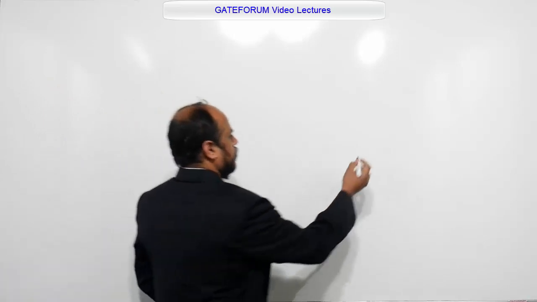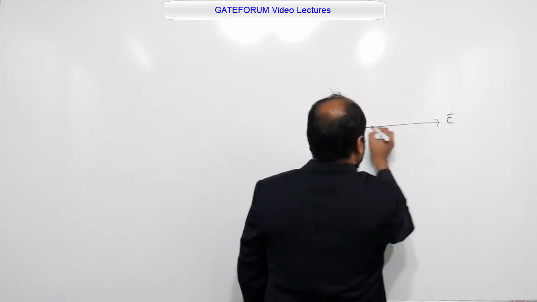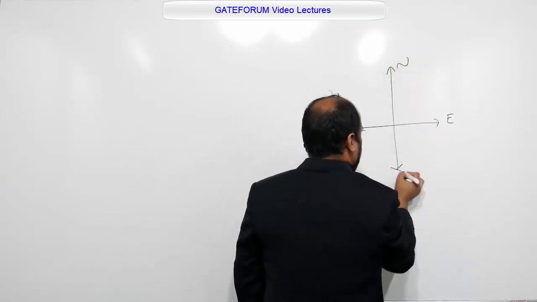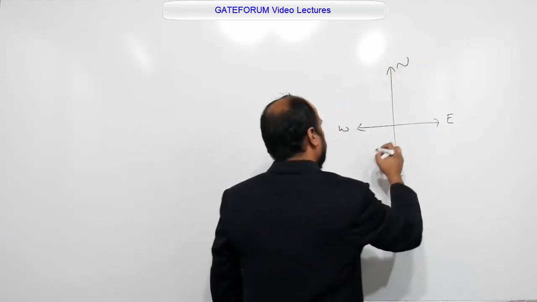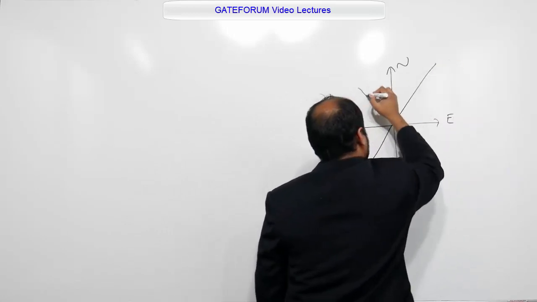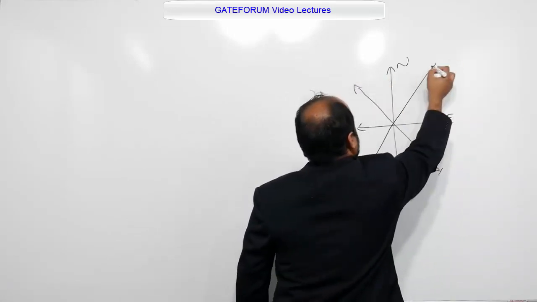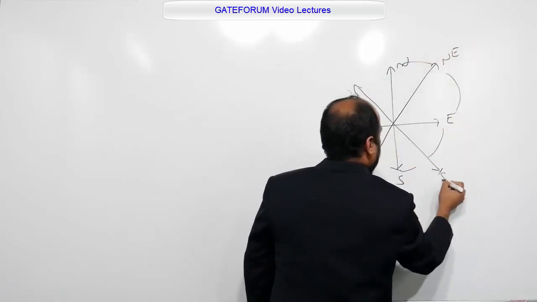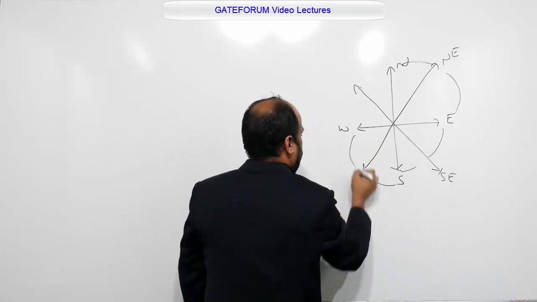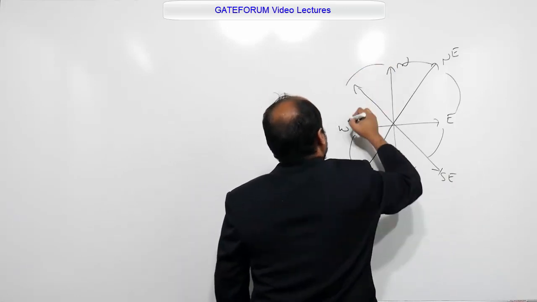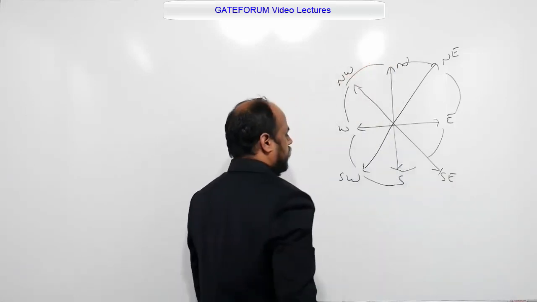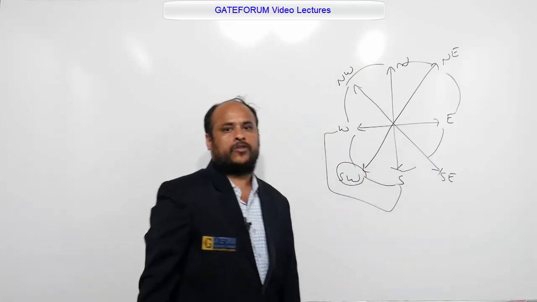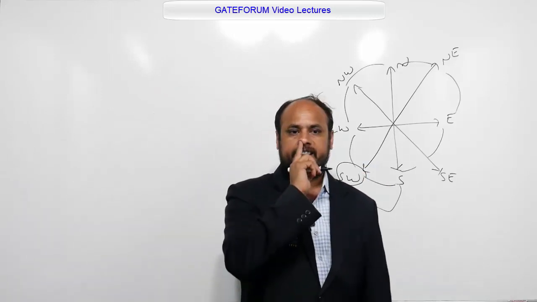What does southwest mean? Suppose you take this as east, this as west, the upper side as north, and the below side as south. So now I will take some corners here. This is northeast, this is southeast, this is southwest, this is northwest. So southwest means it is between S and W only. From the options, only in option A, Z is given here.